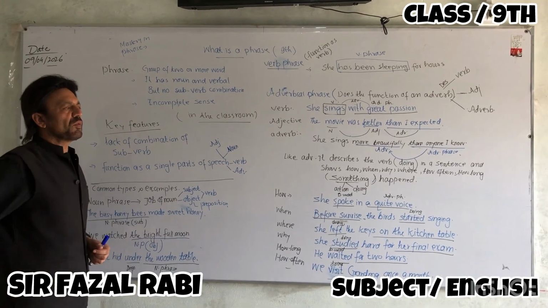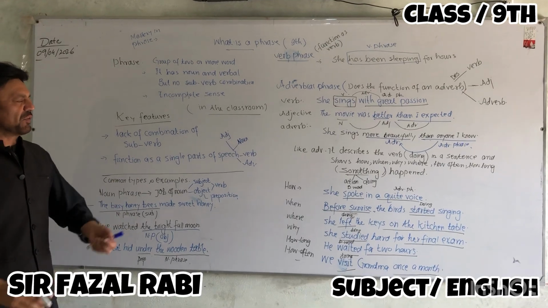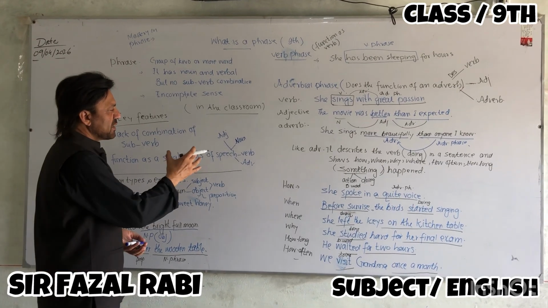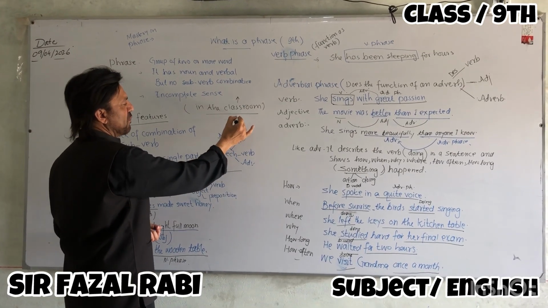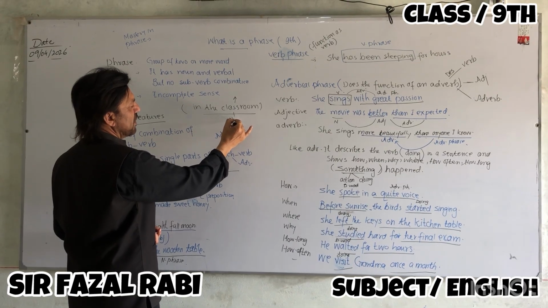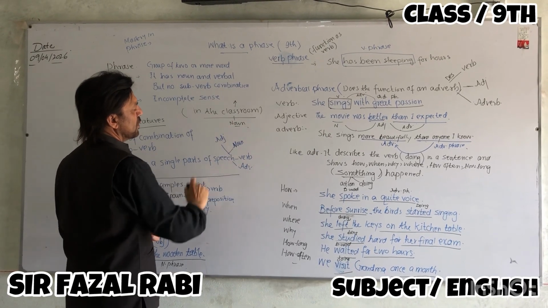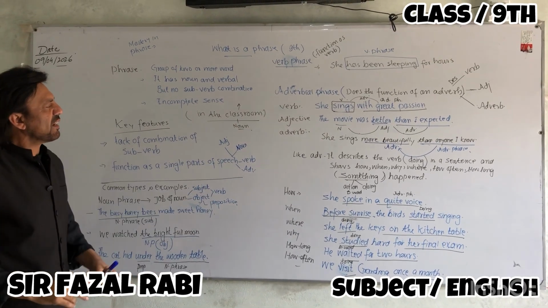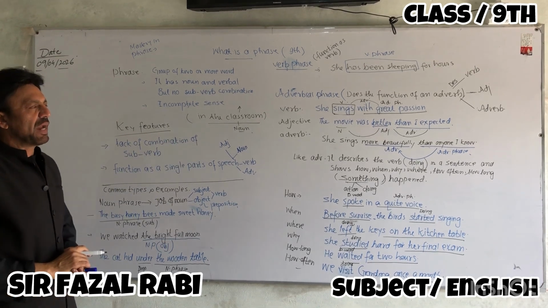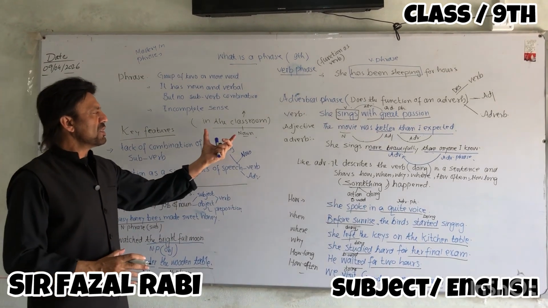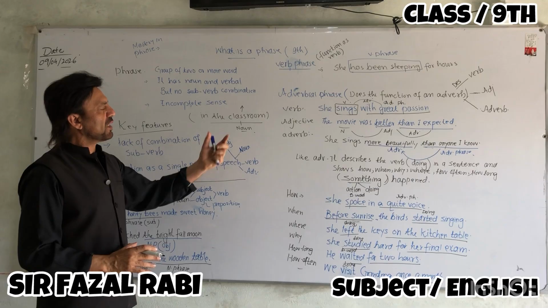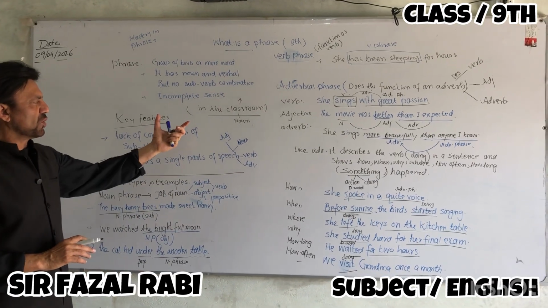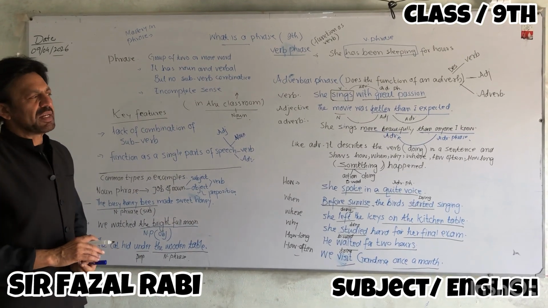This is a group of words. It is a phrase. In this group of words, we have a noun, but as there is a lack of verb and there is no subject and verb combination, it has a meaning, but incomplete.